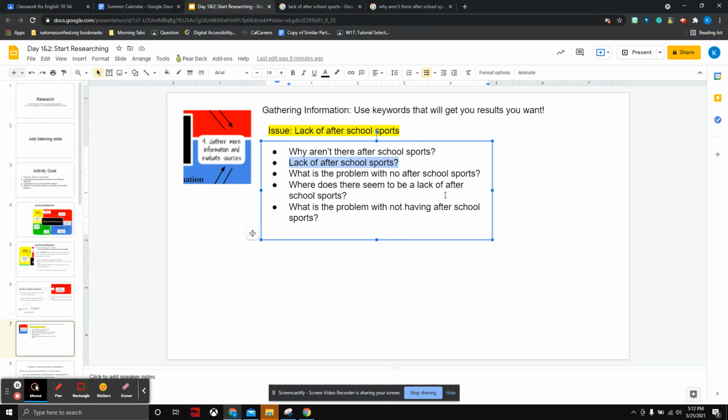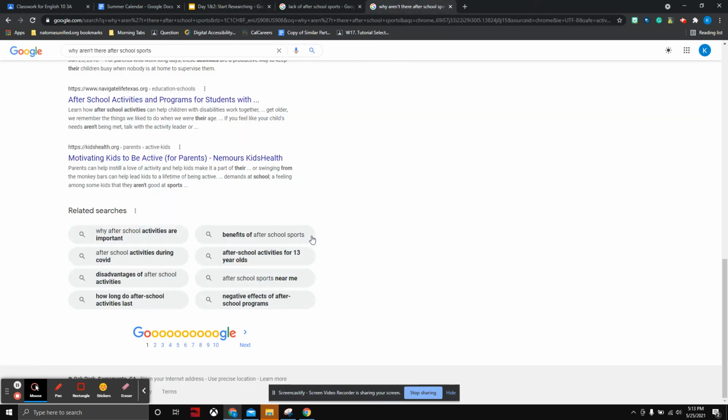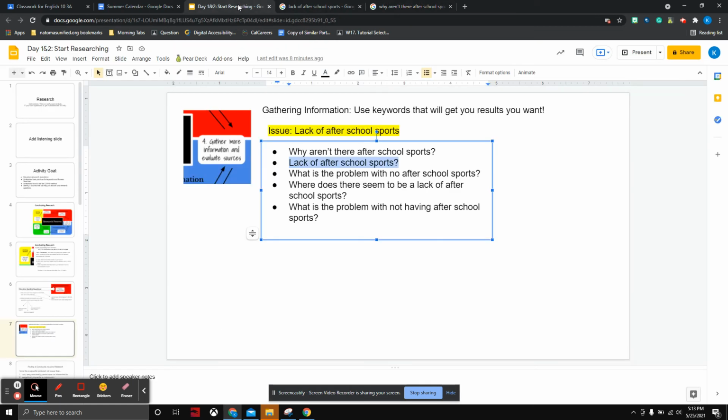So when you search, you're going to want to make sure to use all of your questions and then all of your resources. So make sure to scroll down to the bottom and see if there's any additional related searches that Google recommends. If you start to get frustrated and you're just not finding anything, chances are you need to use different keywords. So ask your teacher for help.